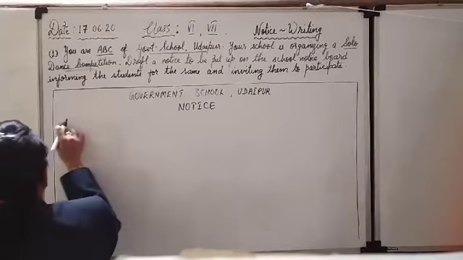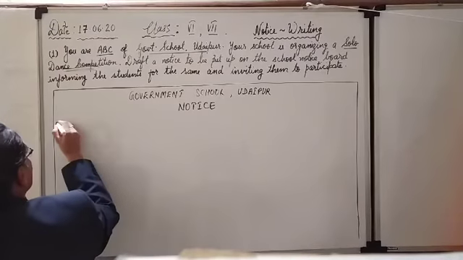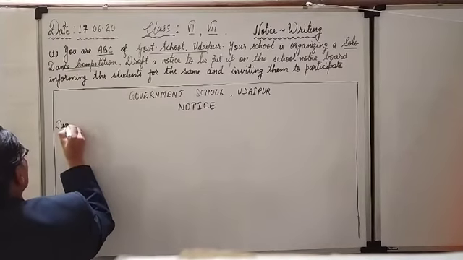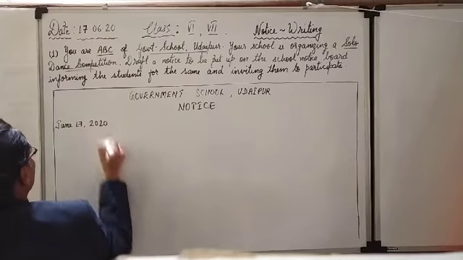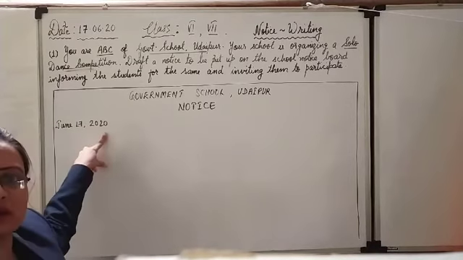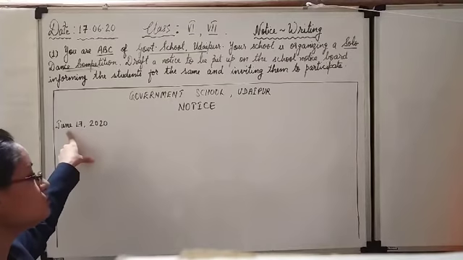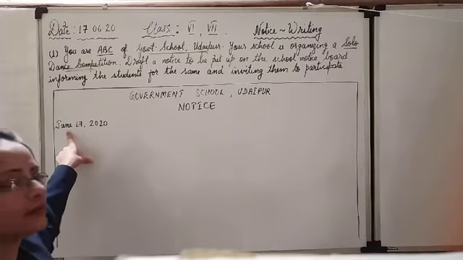D-A-T-E, no need to write this. Directly put today's date. What is the date today? 17 June. So you will write in this manner. June 17, 2020. Okay, look here. This way you have to write the date. Here you can use cursive handwriting. No problem in the date.